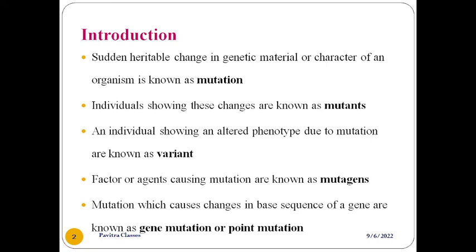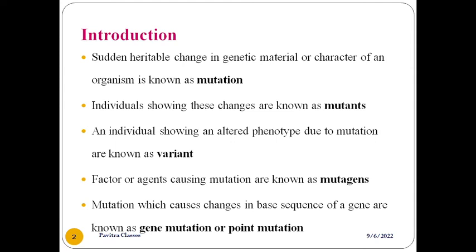Individuals showing these changes are known as mutants. The genes which got altered are called mutants, and individuals showing the altered phenotype due to mutation are known as variants. So there is a change in the previous genetic material, and that alteration in the phenotype is called the variant. Factors or agents causing mutation are known as mutagens. Mutation which causes changes in the base sequence of a gene is known as gene mutation or point mutation.